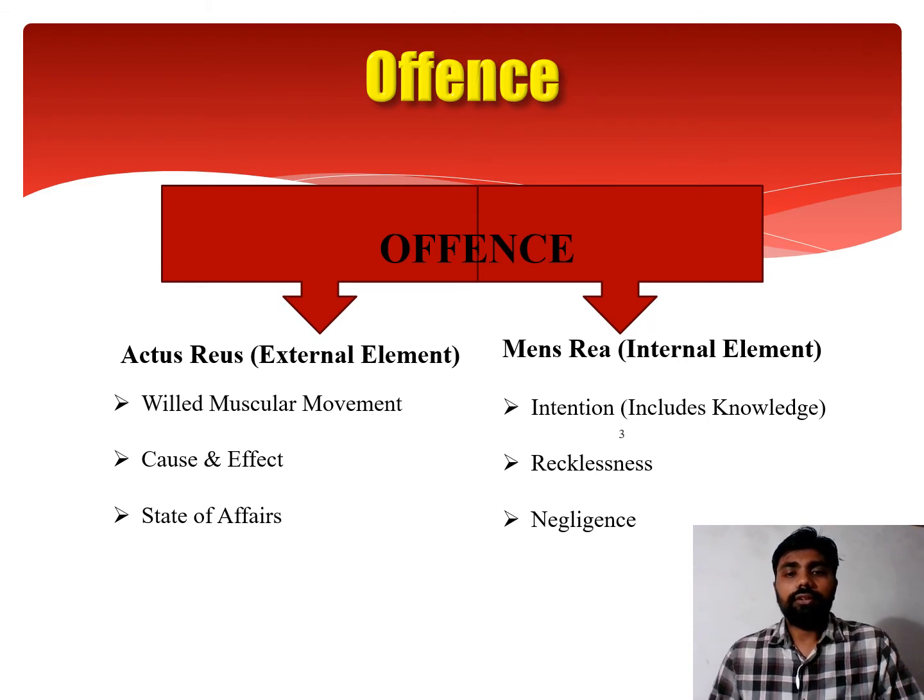So here, mens rea includes intention, knowledge, recklessness, and negligence. These are some internal elements, or the mental elements, of crime.